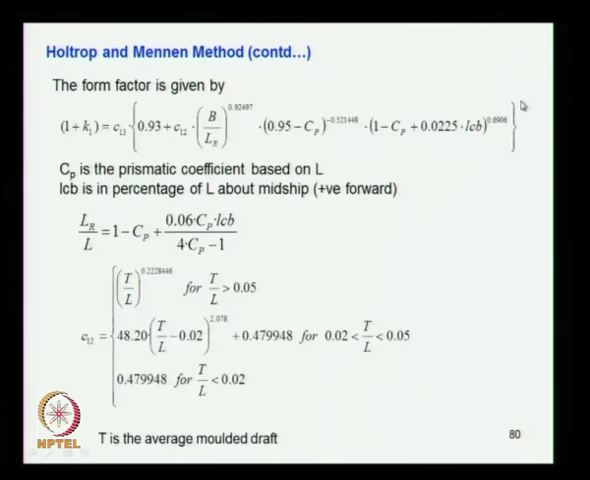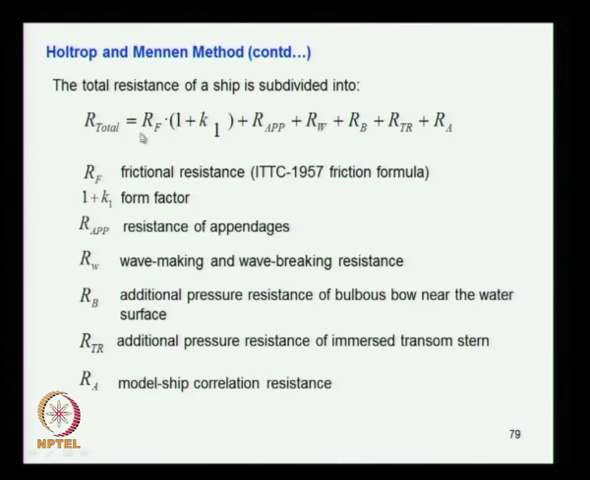Now we see how these components are estimated. RF, the first component, we know, comes from the ITTC formula, because CF you get from the ITTC formula, and into half rho S V squared, you get the RF value. So you do not need an explanation for that.